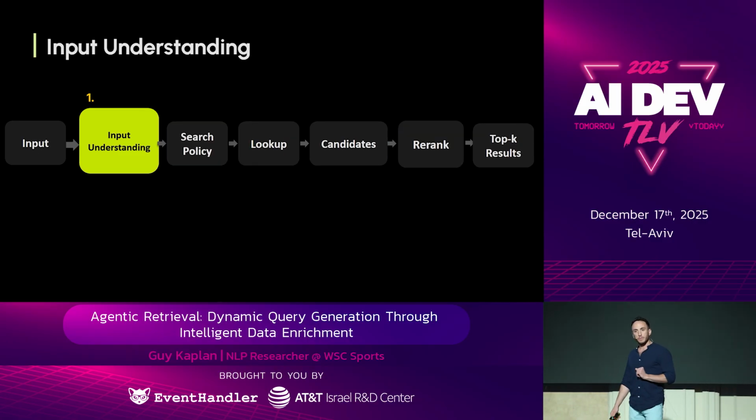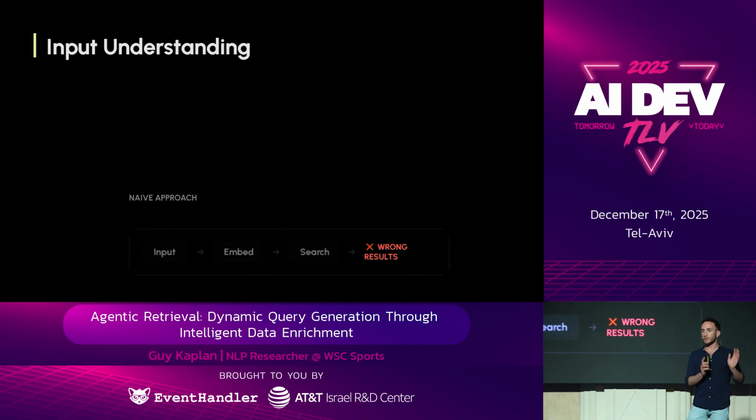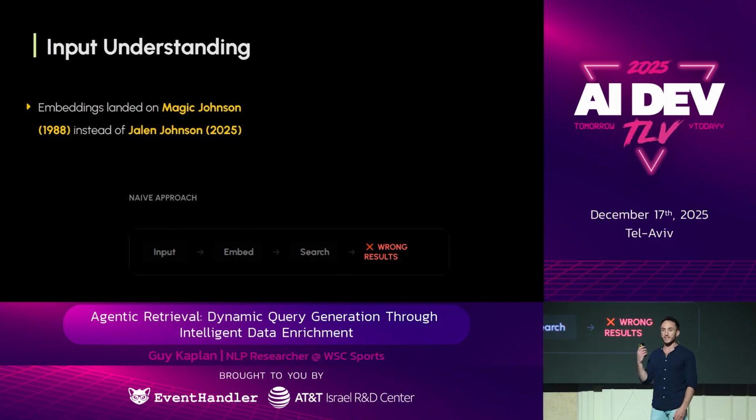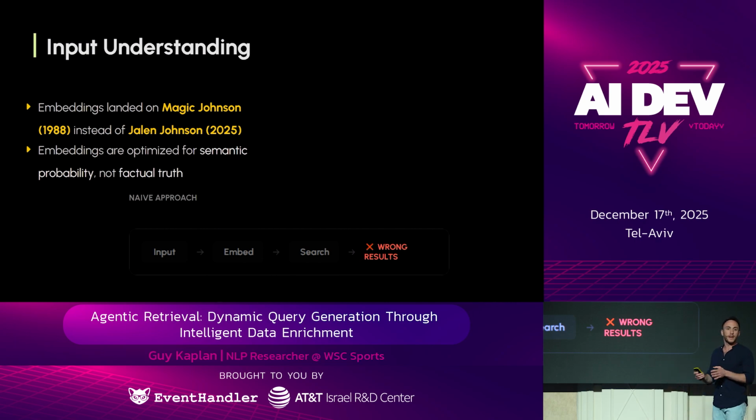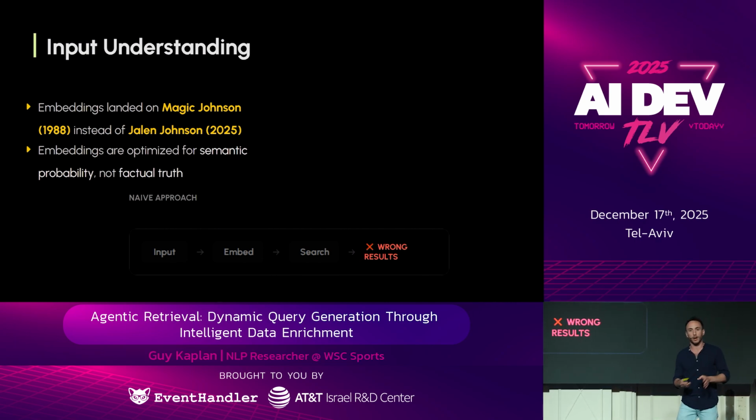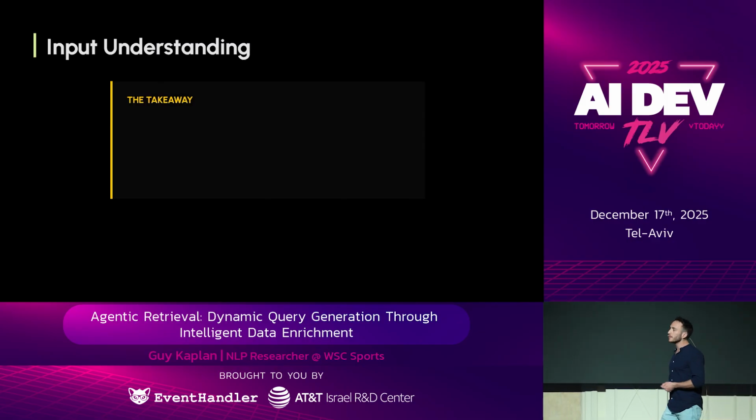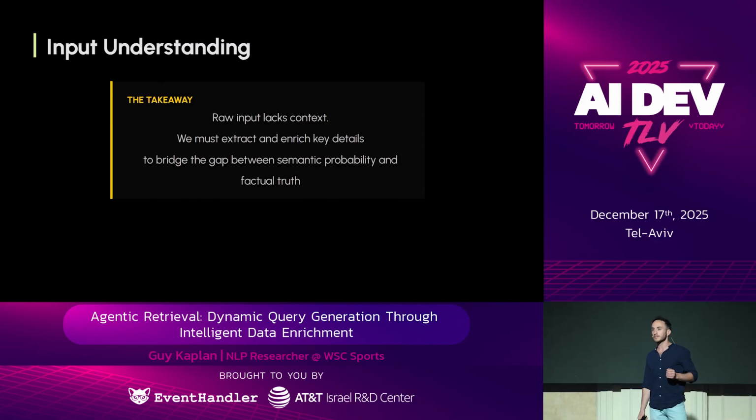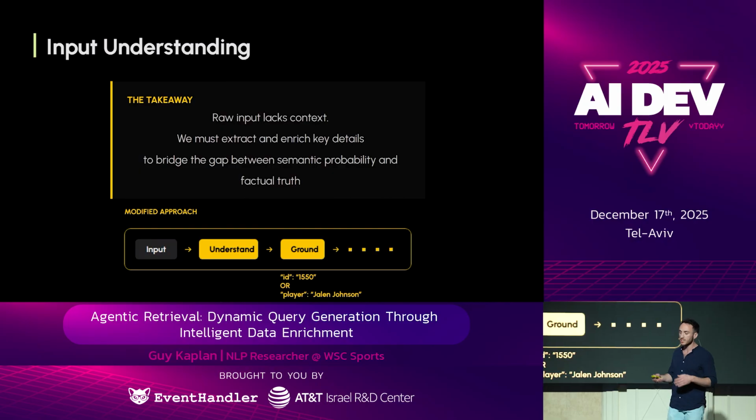So let's dive into input understanding. Let's revisit the semantic similarity approach. We saw that when we take an input, we embed it, and then we search, we get the wrong results. We saw how the embeddings landed on Magic Johnson instead of Jalen Johnson. This is because embeddings optimize for semantic probability and not factual truth. So the main takeaway here is that in many cases, raw input lacks context. We need to extract the implicit information and enrich the query with explicit knowledge in order to overcome this problem. So the new flow should look something like this.